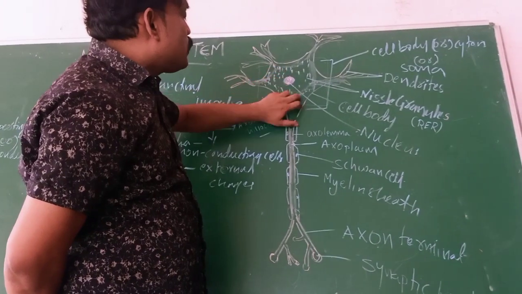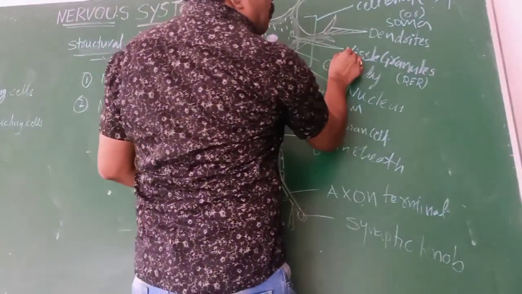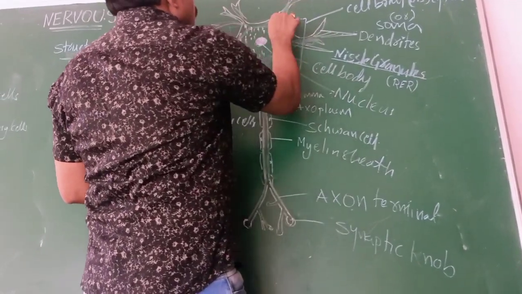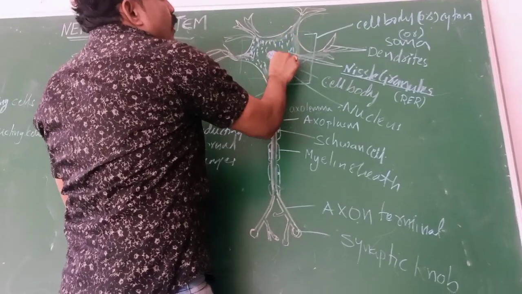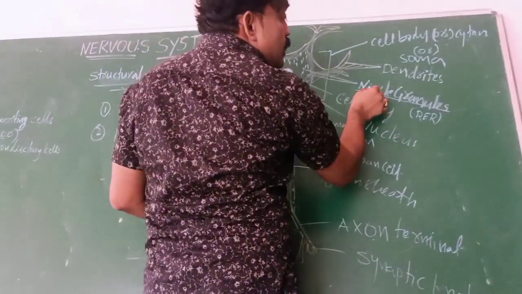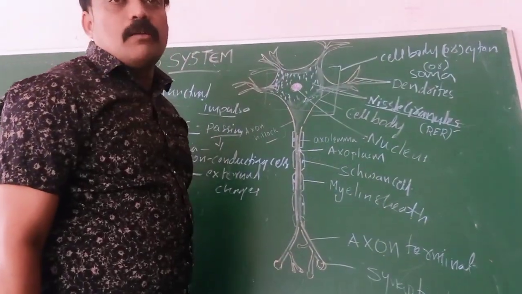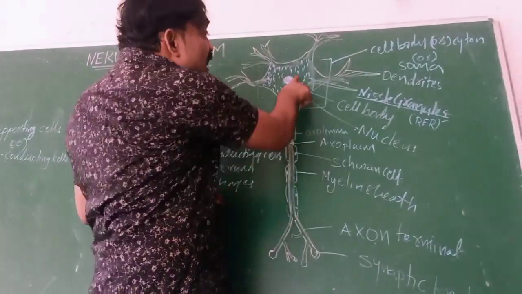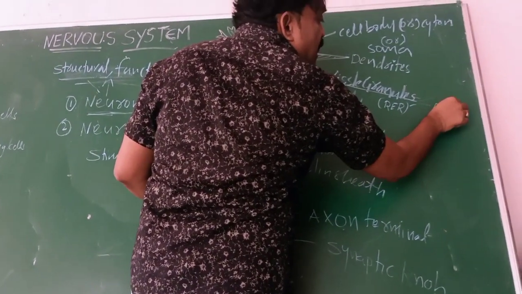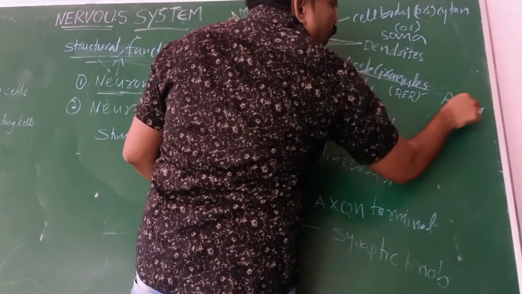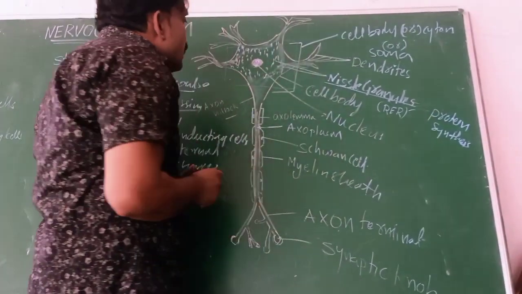Around the nucleus, there are granules, the Nissl granules, like small fiber-like structures. These Nissl granules are made up of RER, rough endoplasmic reticulum. These Nissl granules are useful for protein synthesis.